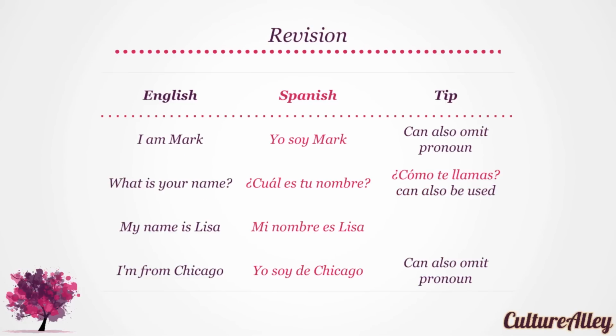Here are some of the key phrases one more time. I am Mark translates to yo soy Mark. What is your name becomes ¿Cuál es tu nombre? But ¿Cómo te llamas? can also be used for the same. My name is Lisa is Mi nombre es Lisa. And lastly, I'm from Chicago is translated to Yo soy de Chicago. Great!